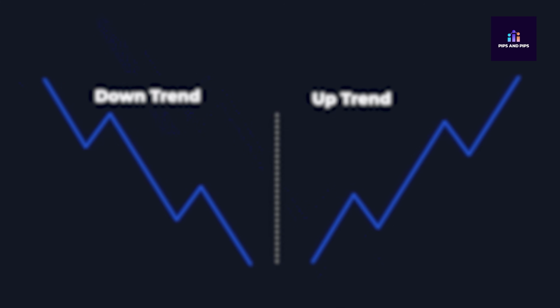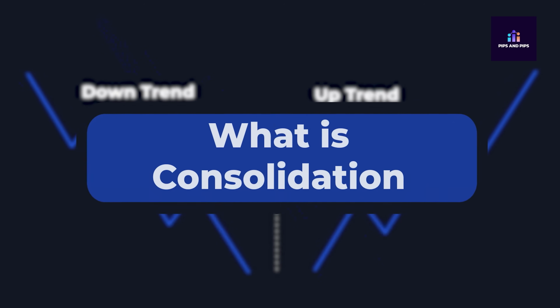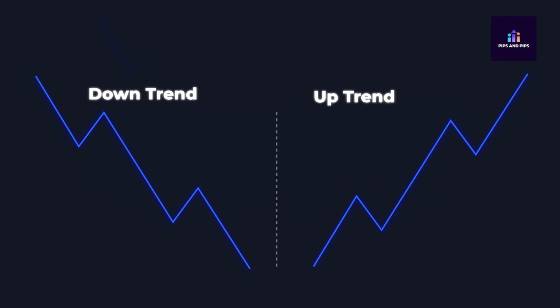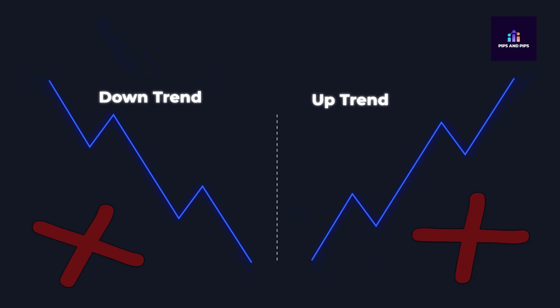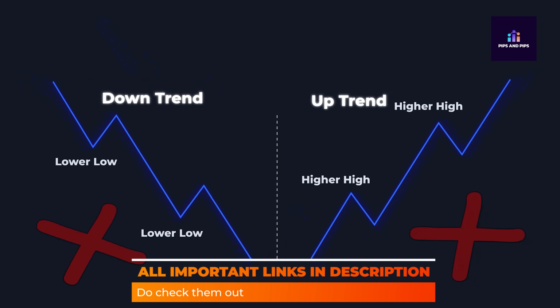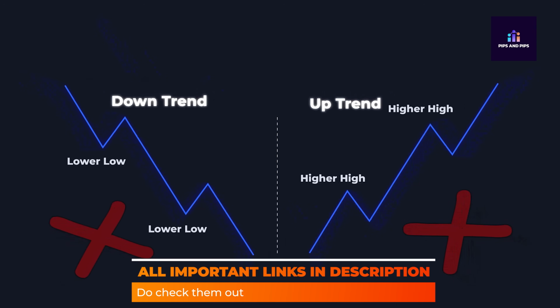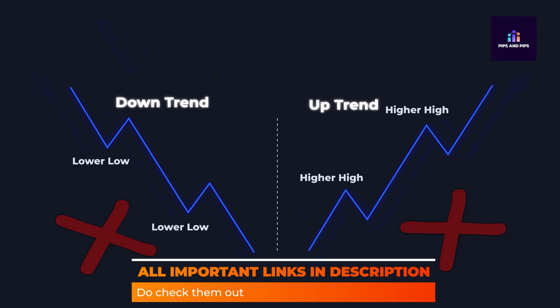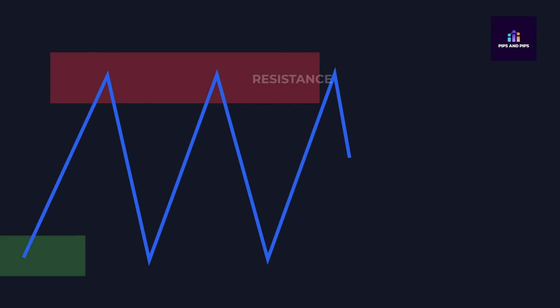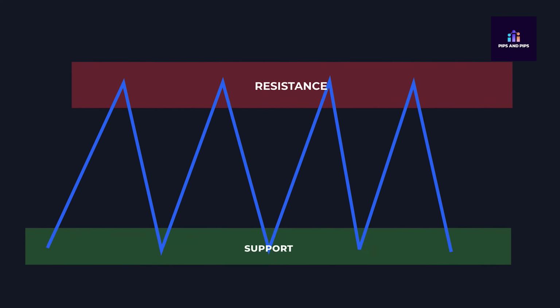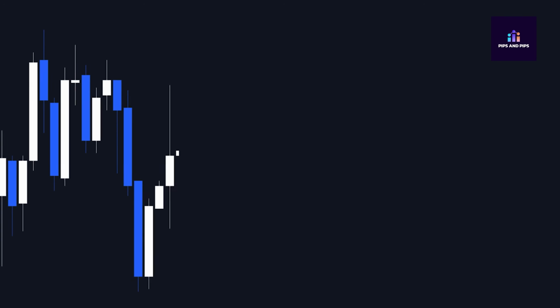For now, let's understand what consolidation or a ranging phase means. Friends, when the market is neither in an uptrend nor in a downtrend, meaning the market is not making higher highs nor making lower lows, it means the market is in a consolidation phase. Or in other words, the market is ranging. Here also, there is an ideal chart and a real life chart. The ideal scenario looks like this, but in real life, most of the time you will see this type of condition.